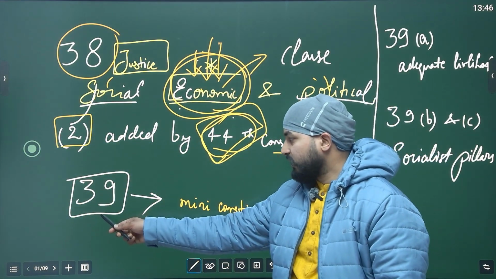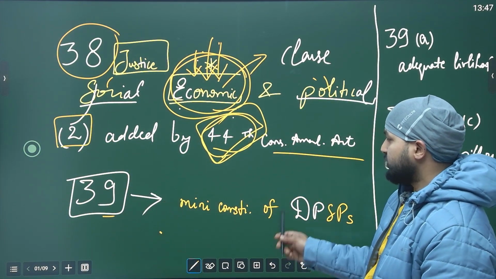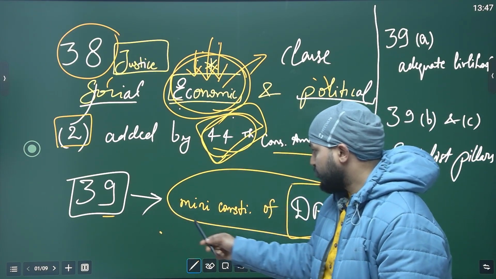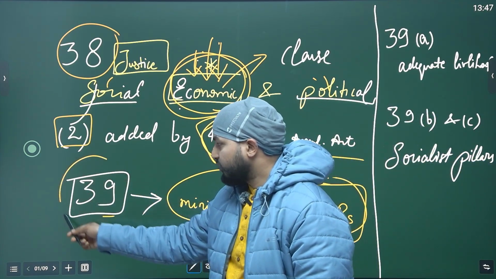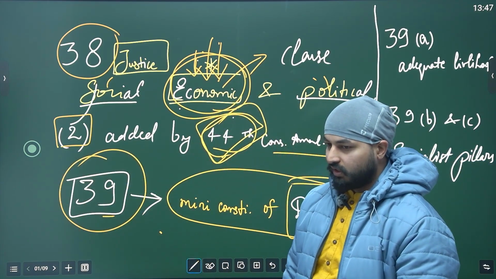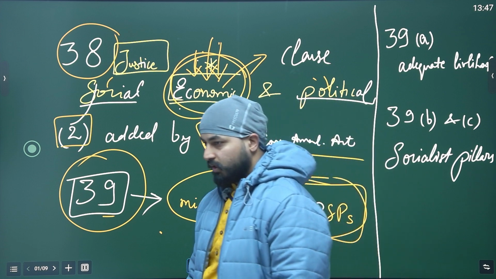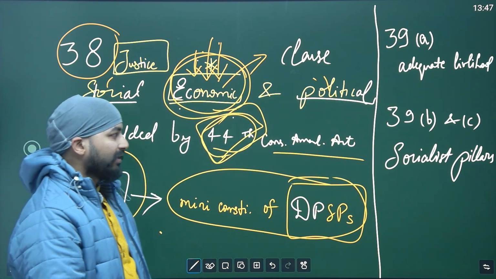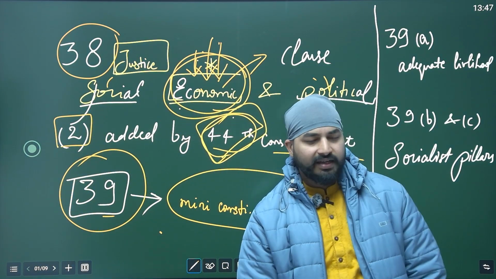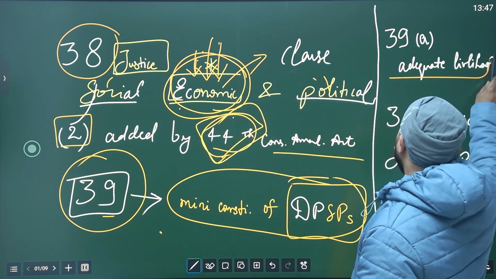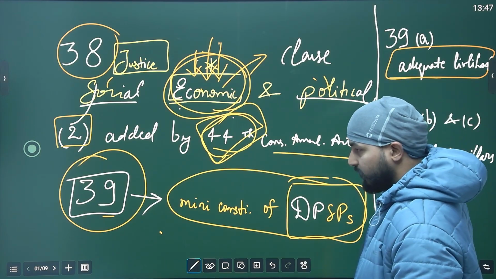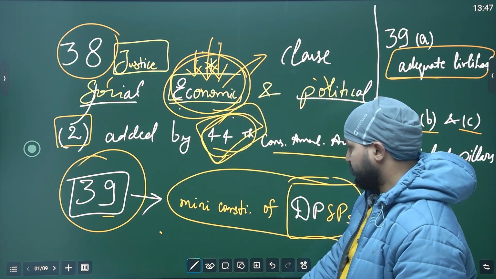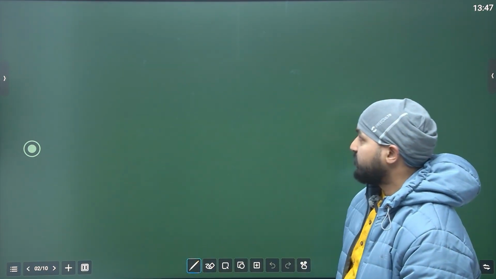Now we will see Article 39. This is often termed as the mini constitution of the DPSPs. It is very powerful and it has different clauses which even enable the Parliament to make laws that can even subdue the fundamental rights. We will discuss this. Okay, 39A is very simple. It is for ensuring adequate livelihood for people. We will discuss 39B and C more. Okay, these are the socialist pillars. Let's see them.